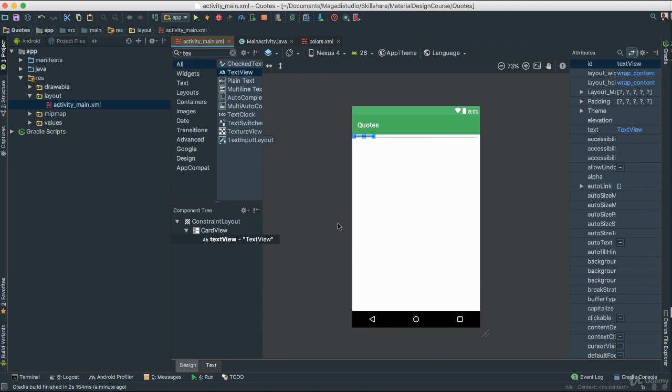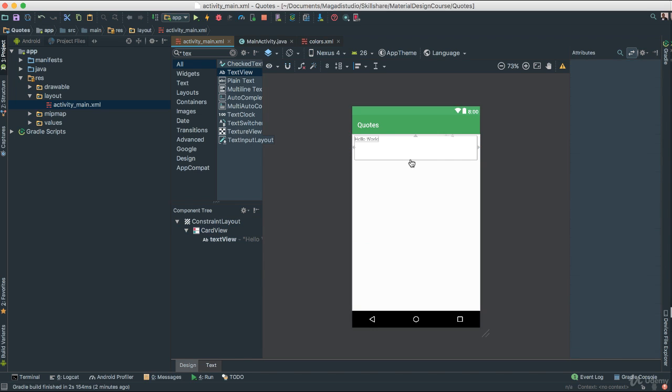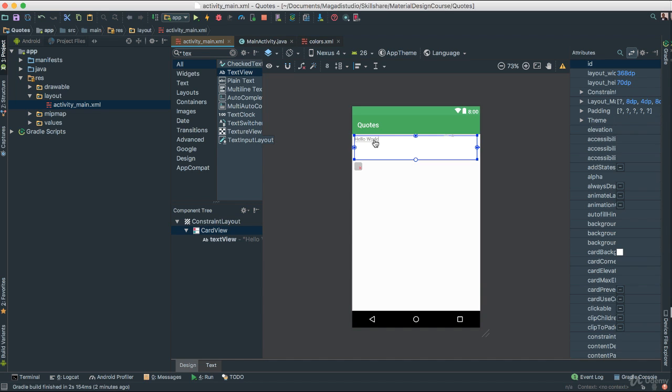Perfect. So click on that text view. To the right here, let's go where it says text. Let's change that text to say something. I'm going to say hello world. Now you can't quite see the text because everything is squished together. So let's go ahead and make this a little bit bigger as such, and the moment you do that, you notice we can see our hello there.